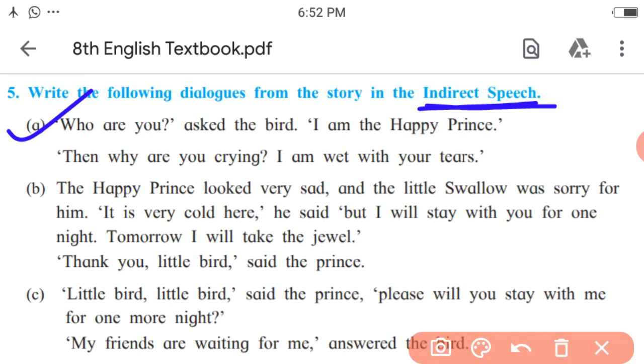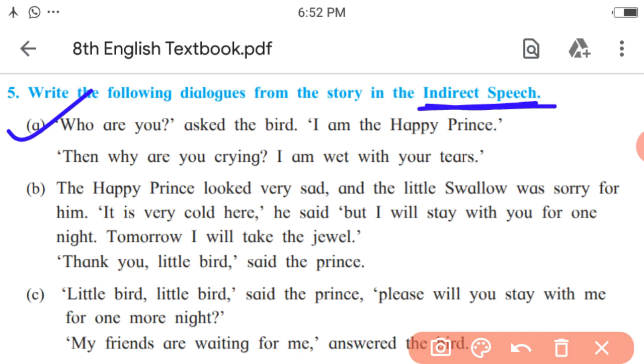So, here are the dialogues between the Happy Prince and the swallow, that bird. If we need to convert this dialogue into indirect speech, how would it be? We need to change the tense, we need to convert the sentence, whatever type it may be, into an assertive sentence.